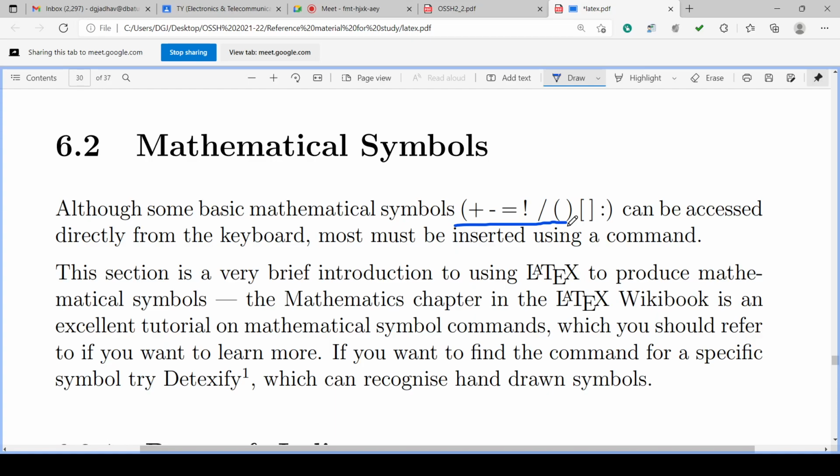Then colon will be there, maybe semicolon, maybe comma. So these can be directly accessed from the keyboard, and most must be inserted using commands.